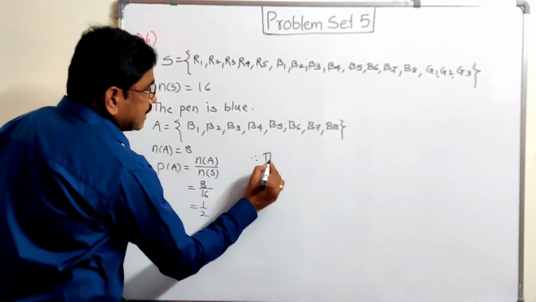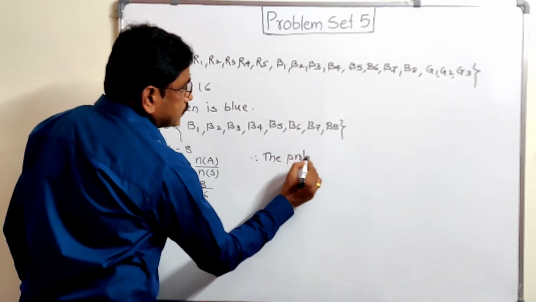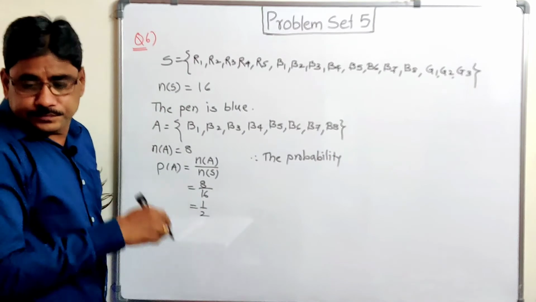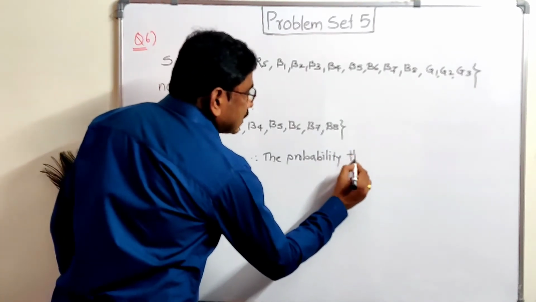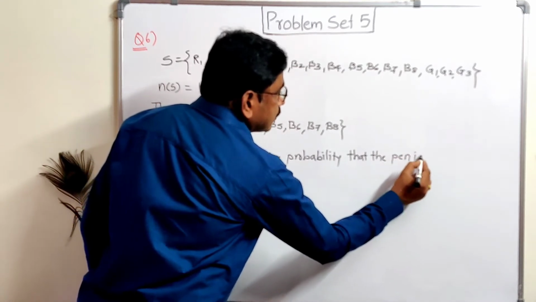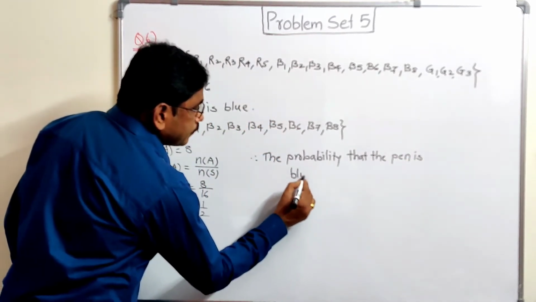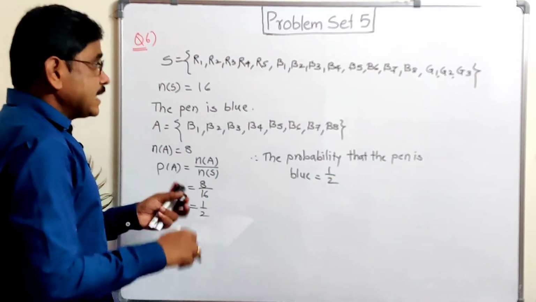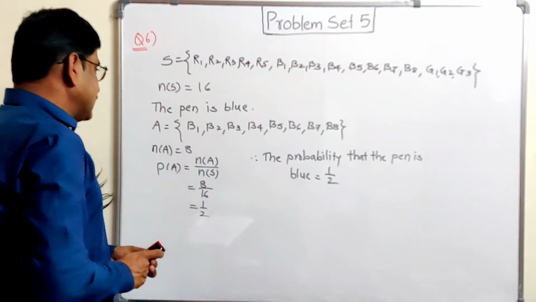Therefore the probability that the pen is blue equals 1 upon 2. तो probability ये हो गया. So in this way we can find the probability easily.